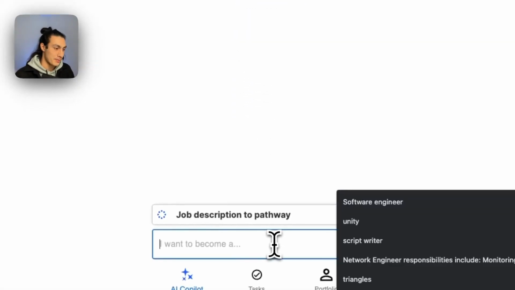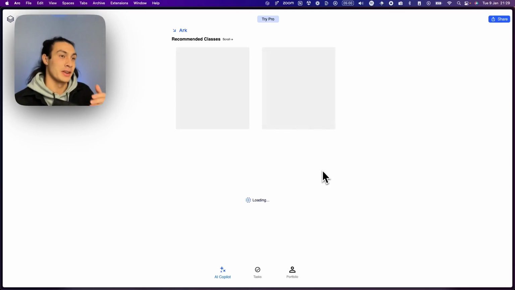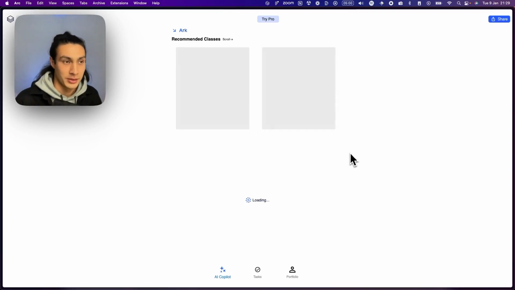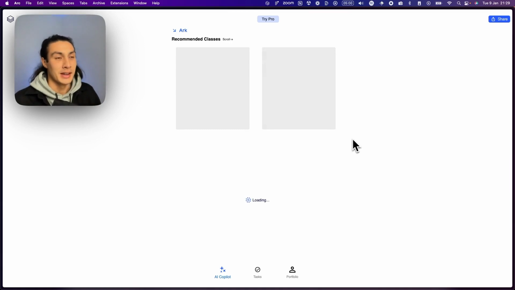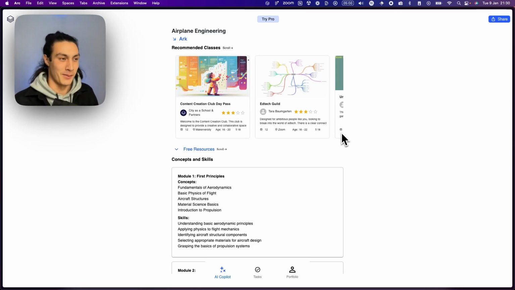create a learning pathway. So if a learner is interested in airplane engineering, they can go and type that in and generate a learning pathway of key concepts and skills to understand more about airplane engineering. Now, this is really great because teachers can't be expected to be domain experts in everything, and this allows them to have a trusted AI co-pilot to allow the learner to follow their interests, follow their passions, and start getting engaged with this newfound passion of theirs or new career aspiration that they have.